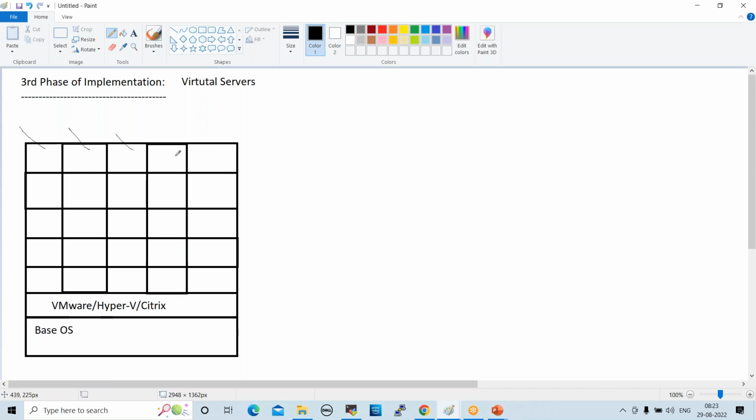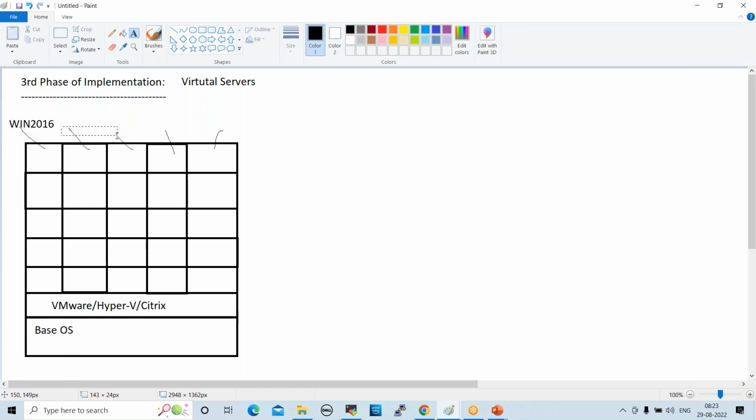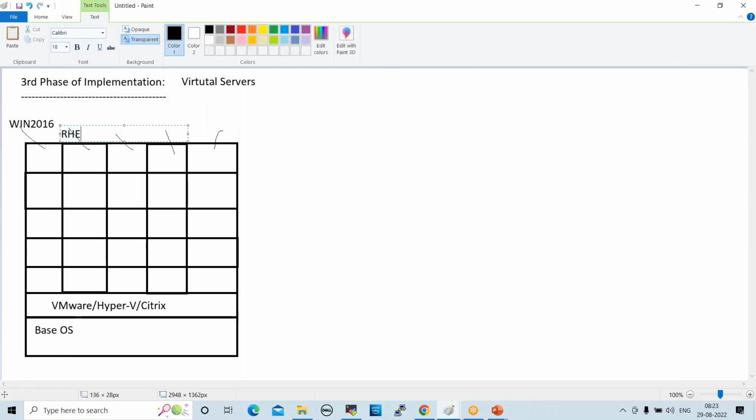So different operating systems you can install on different virtual servers. Here I can install Windows 2016. Here I can install RHEL, Red Hat Enterprise Linux. Here I can install SUSE Linux. Here I can install Windows 2019.